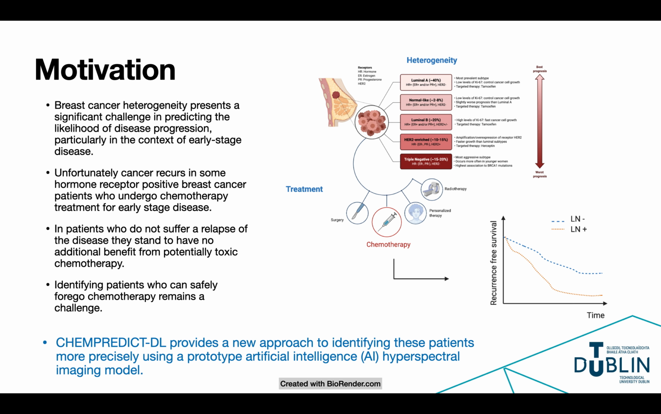This study looked at an alternative label-free biochemical imaging approach to imaging this tissue and developed an artificial intelligence algorithm to interpret the images and predict recurrence.